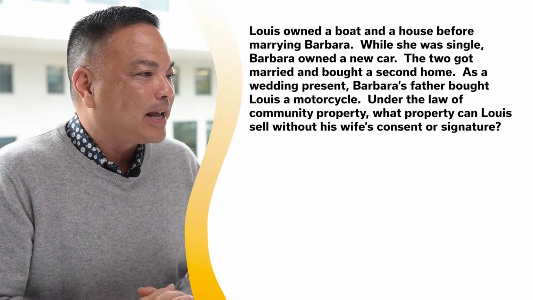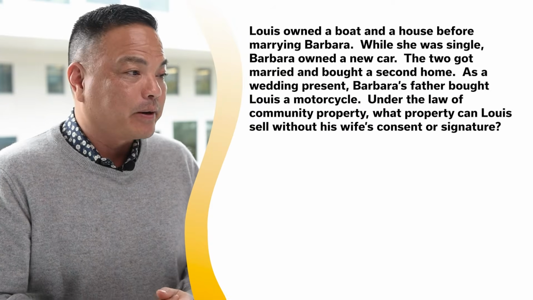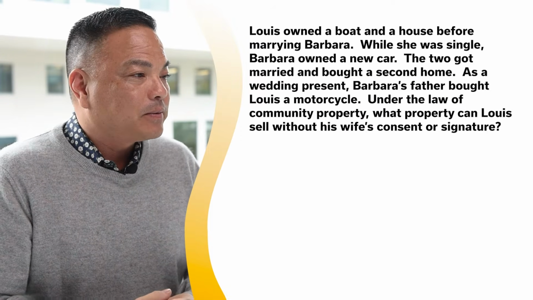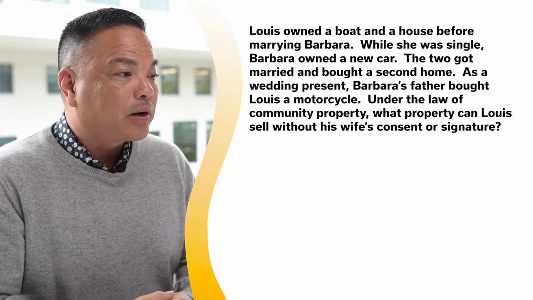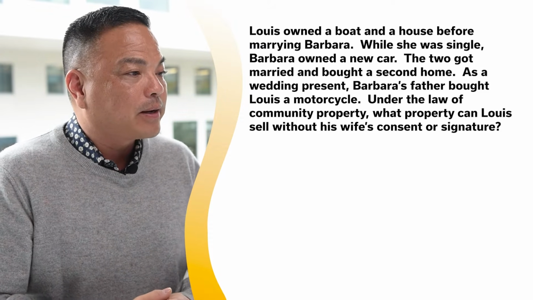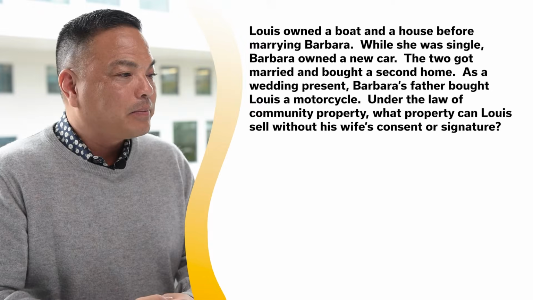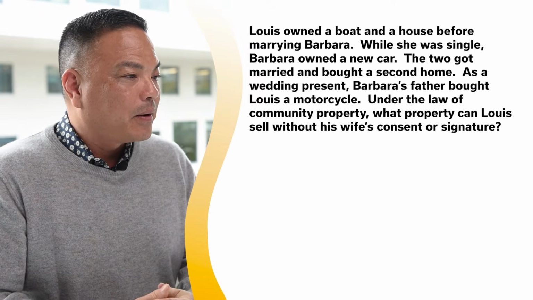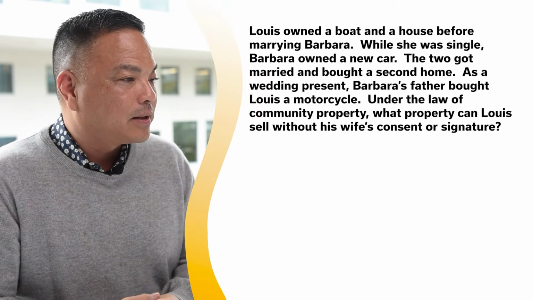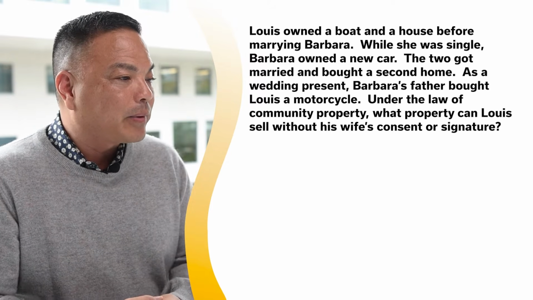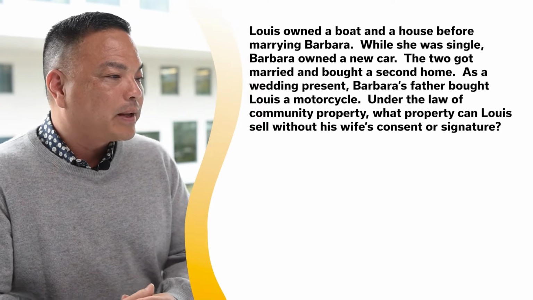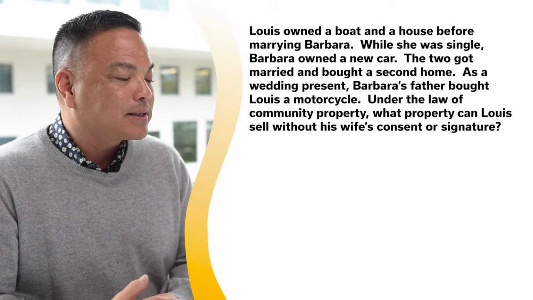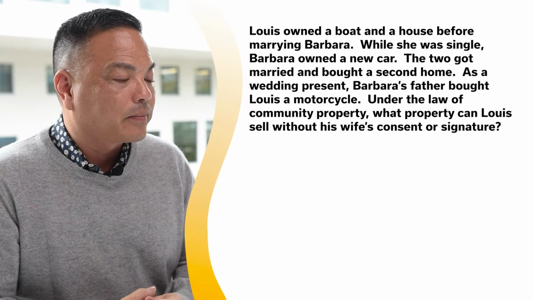Lewis owned a boat and a house before marrying Barbara. While she was single, Barbara owned a new car. The two got married and bought a second home. As a wedding present, Barbara's father bought Lewis a motorcycle. Under the law of community property, what property can Lewis sell without his wife's consent or signature?